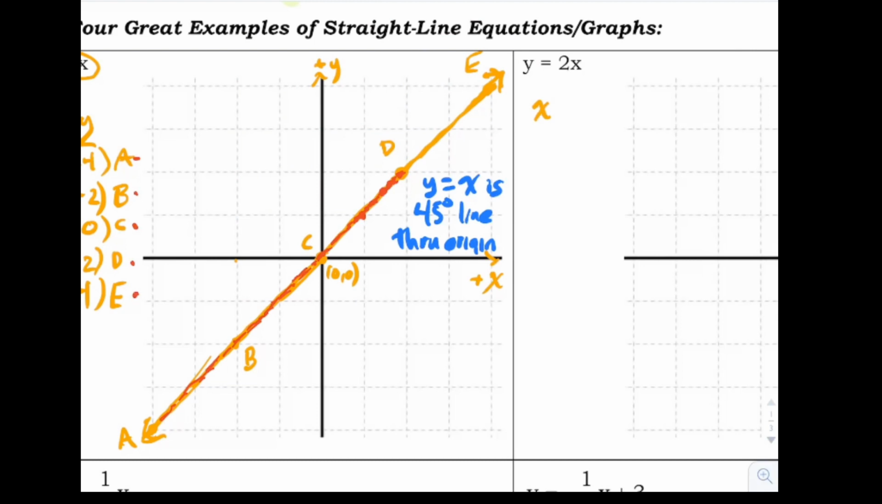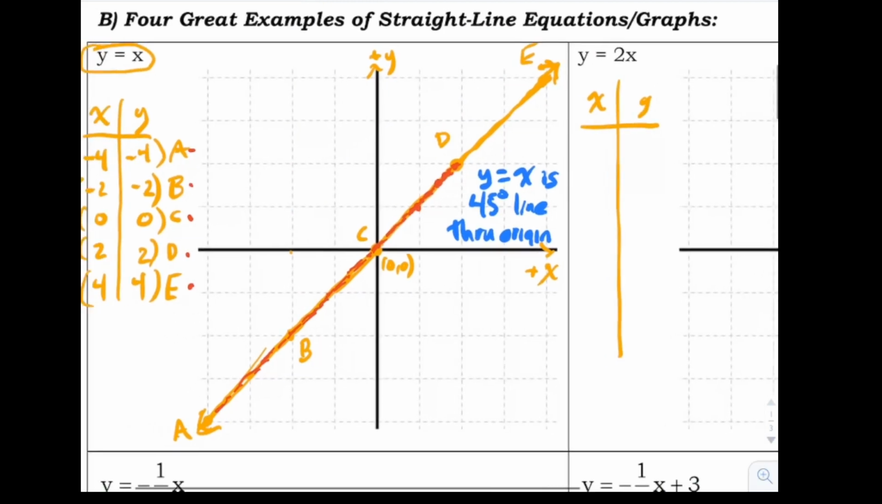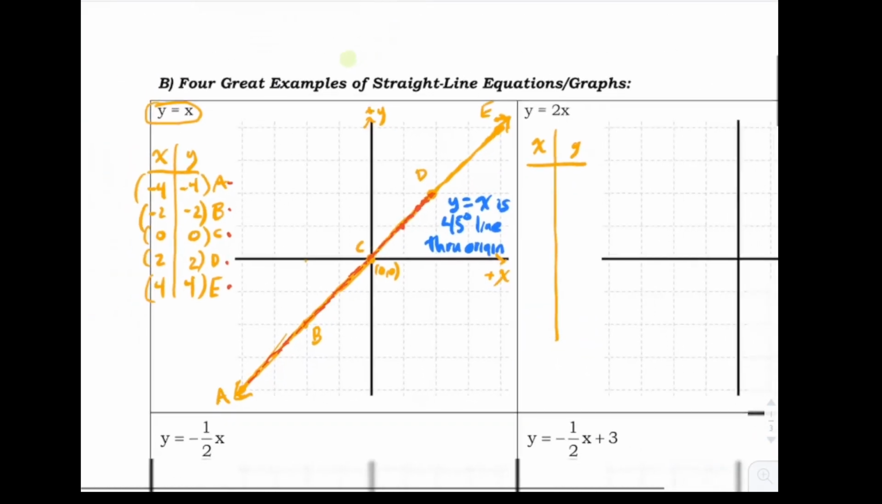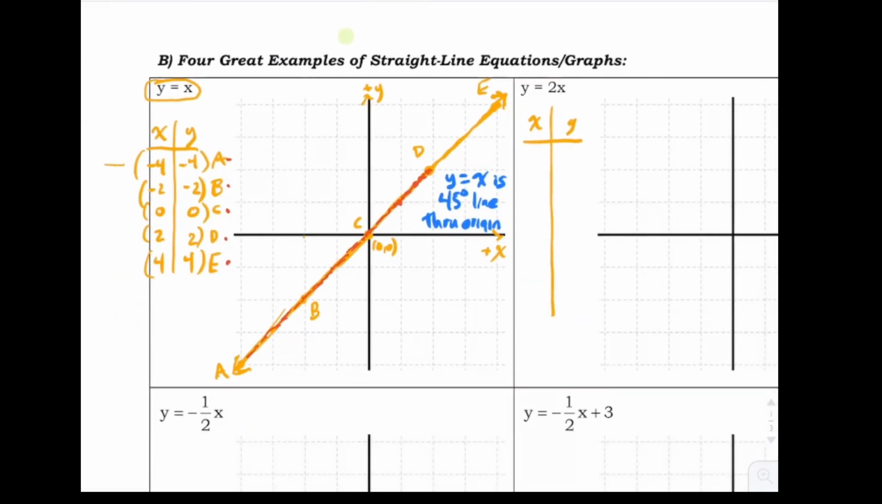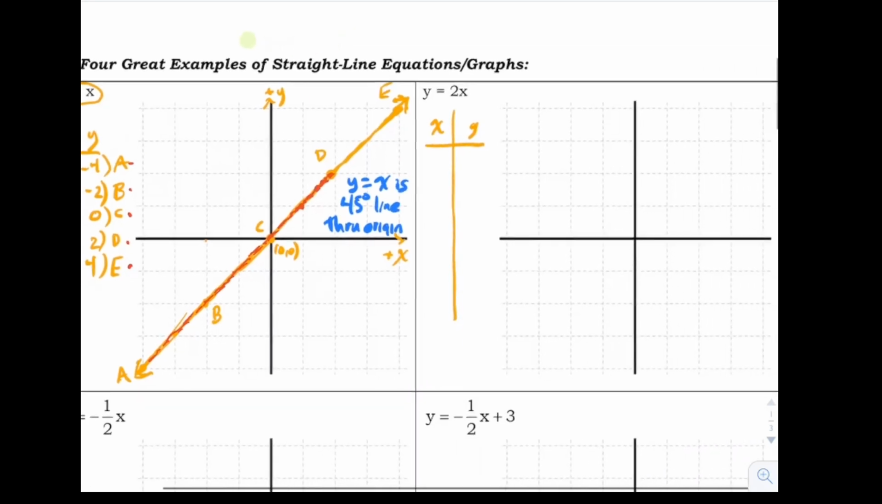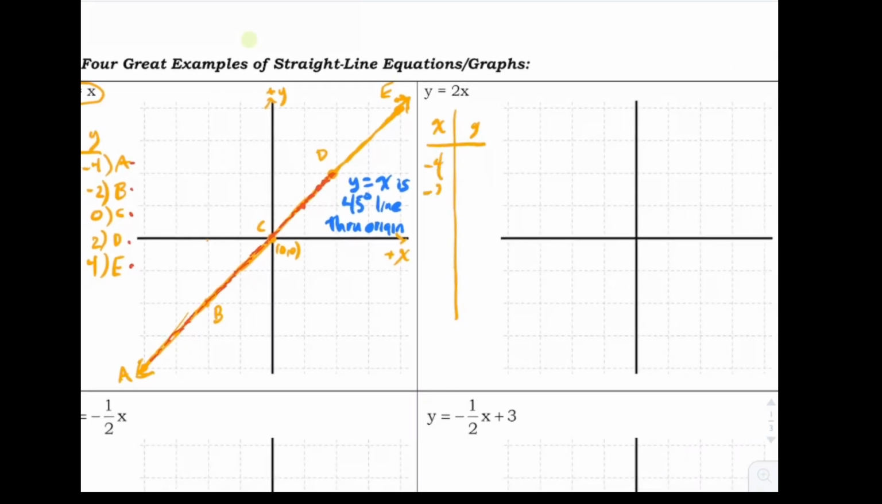Well, let's just think in terms of our xy table again. I'm going to plug in the very same values for x that I did before: -4, -2, 0, 2, 4. These are just made up, by the way. You could make up other ones. You could go -4, -3, -2, -1, 0, 1, 2, 3, 4. You could go by halves. You could go by 40s. You could go by whatever you want,